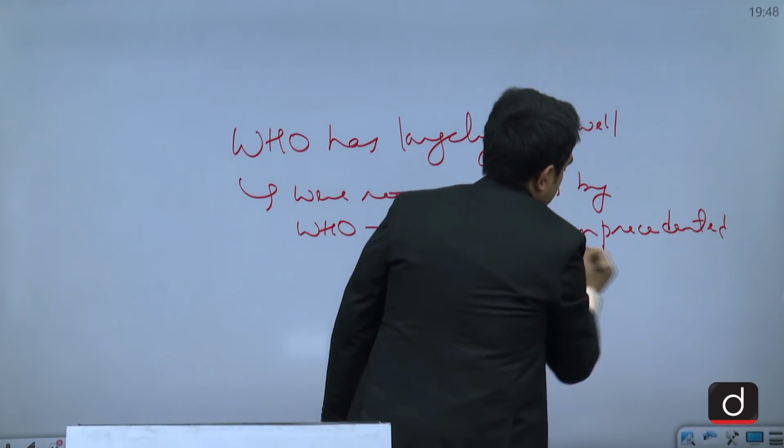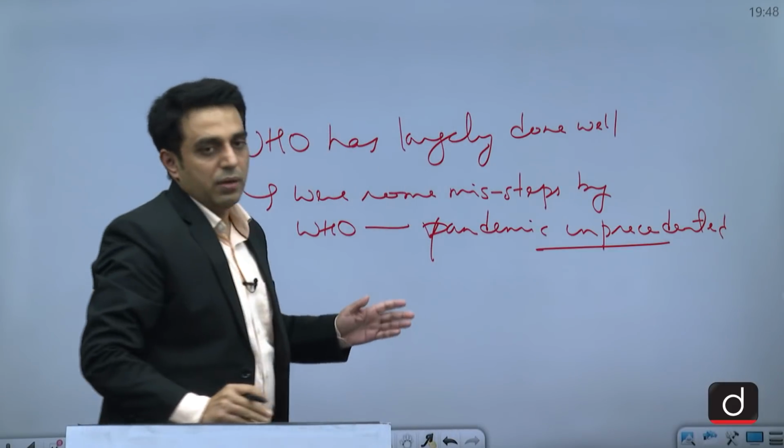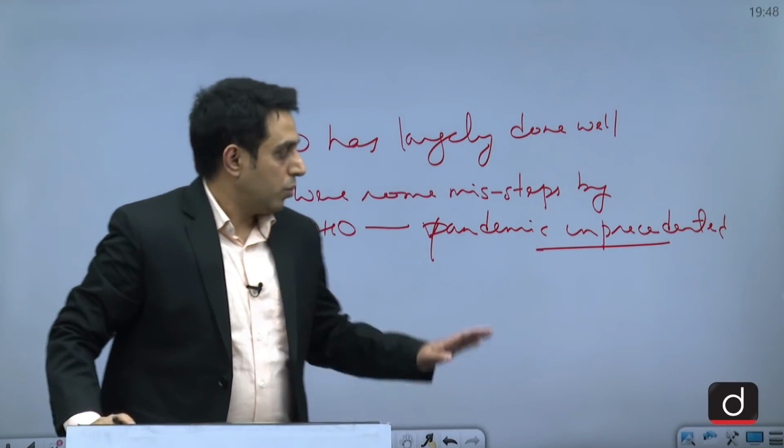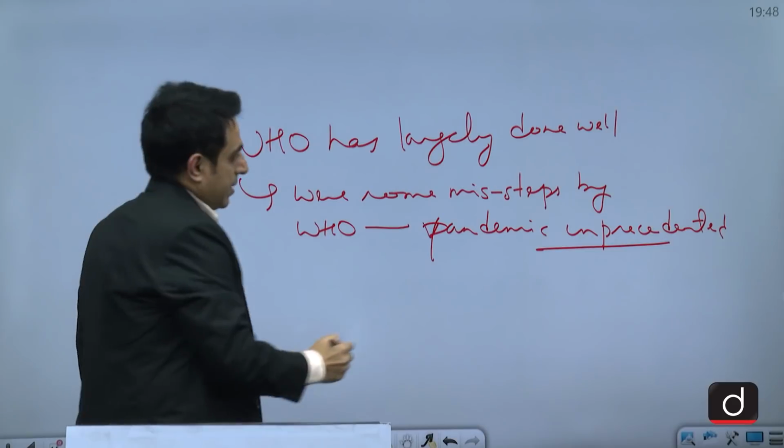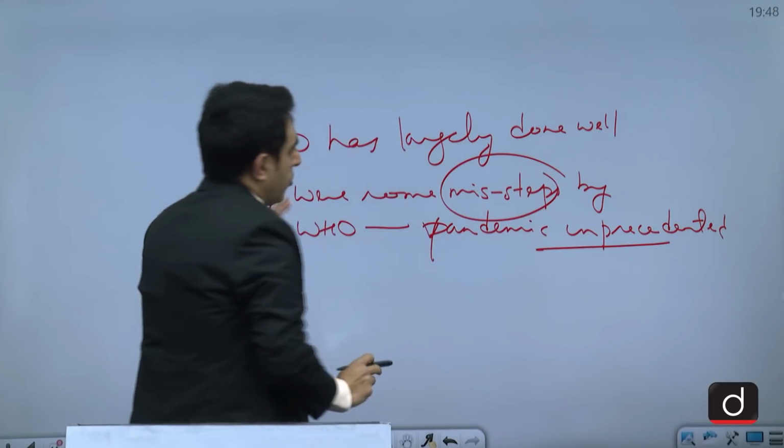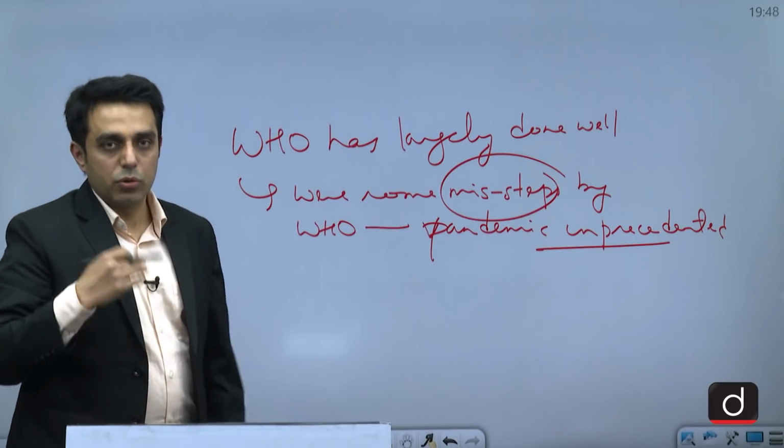The world has not seen anything like this for a very long time. So there were some missteps, but overall WHO has largely done a good job.